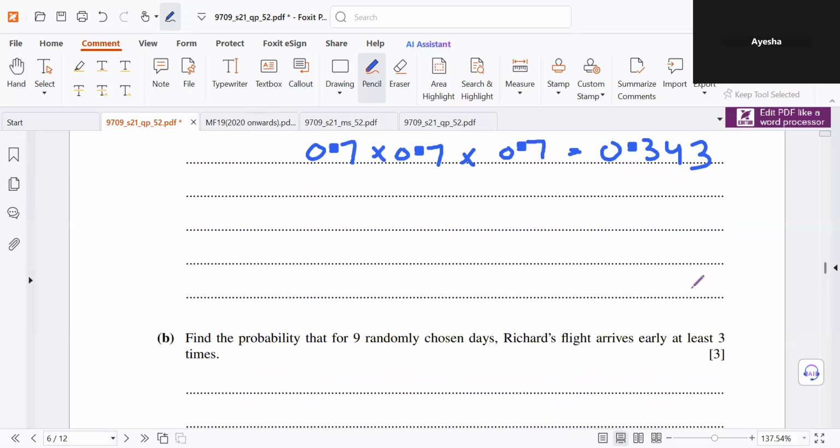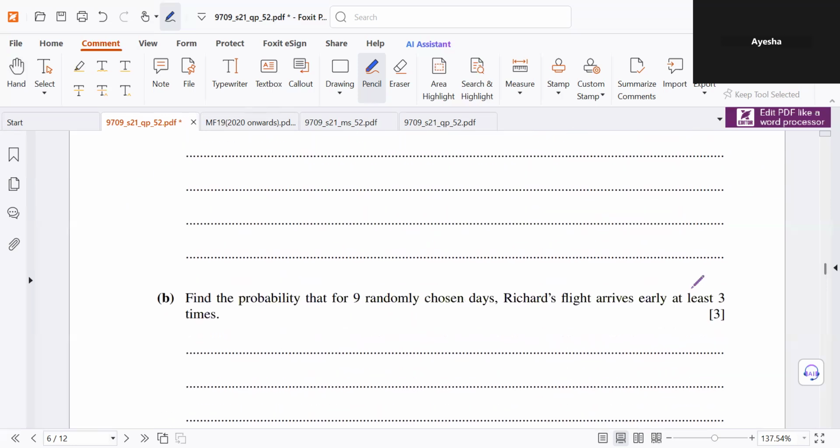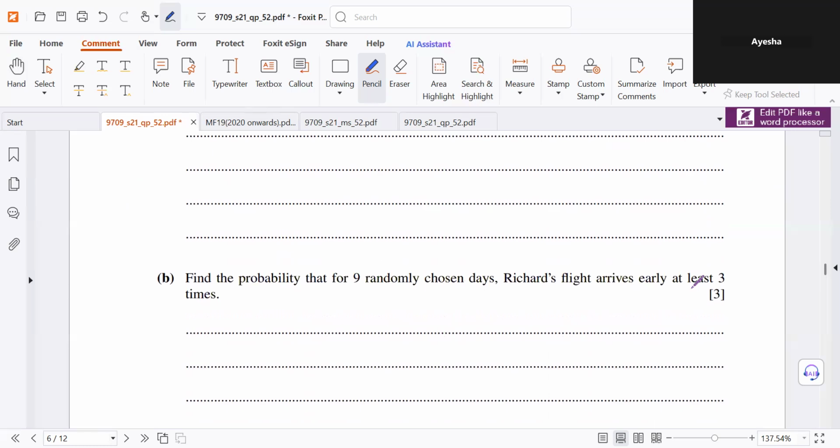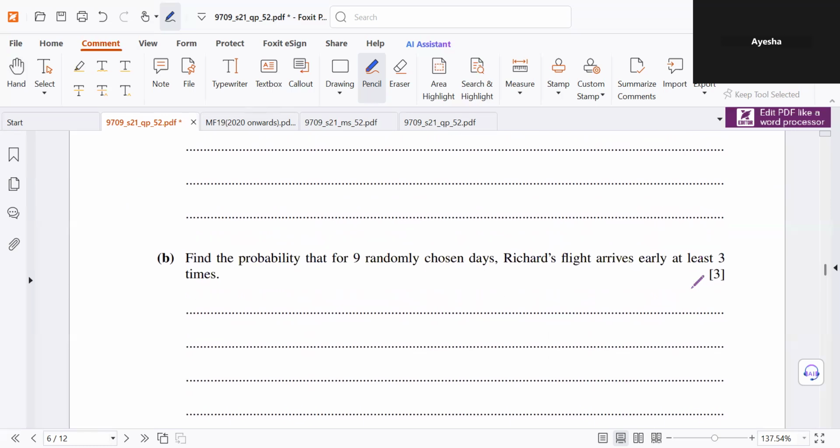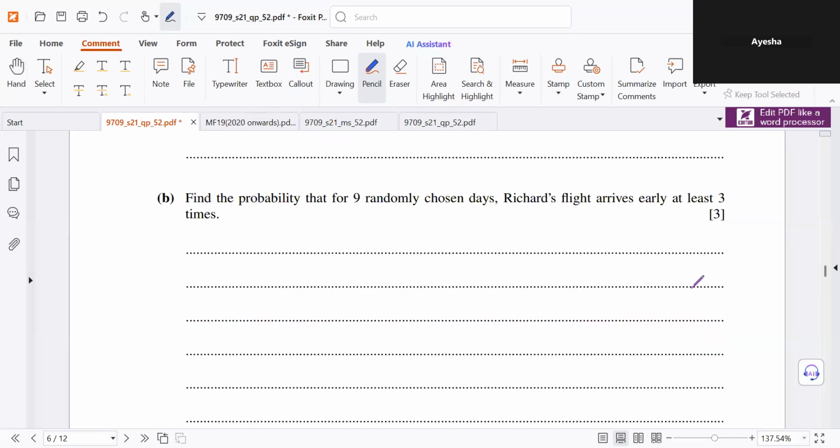Next. Find the probability that for 9 randomly chosen days, Richard's flight arrives early at least 3 times. So we have to find the probability that X is greater than or equal to 3. This is a binomial distribution.